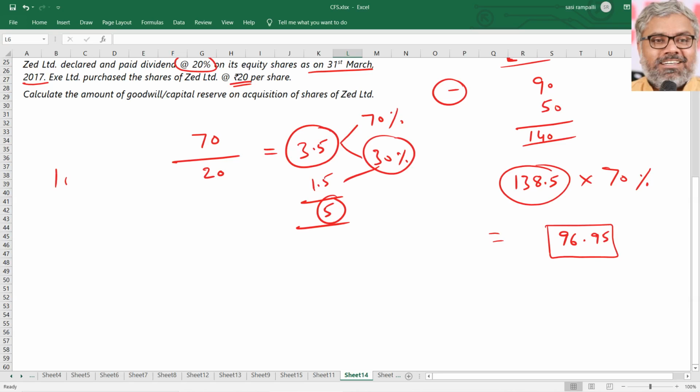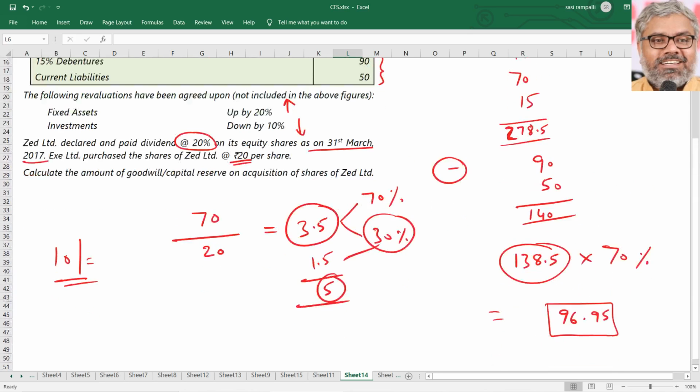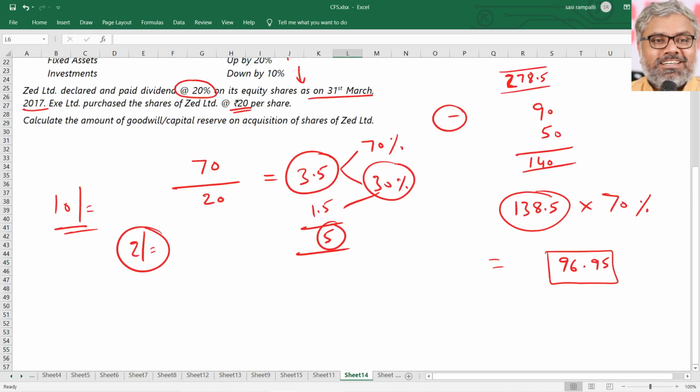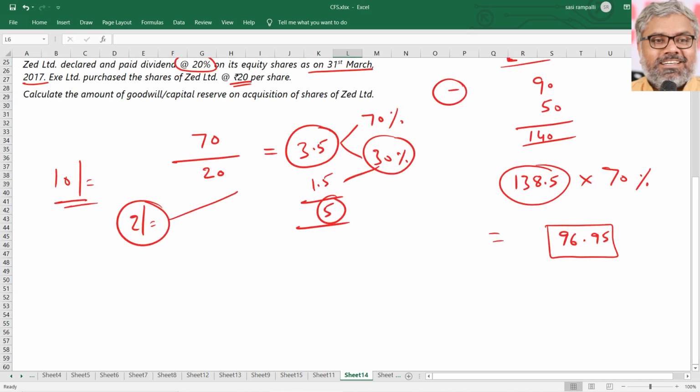So let us take it as 10 rupees. There is no option. If it is not given, let us take it as 10 rupees. And 20% dividend on 10 rupees means that is 2 rupees per share. So this 2 rupees per share X Limited would have received. How much of dividend would it have received? 2 rupees into 3.5 lakhs number of shares. So 7 lakhs rupees dividend it would have received from the Z Limited.